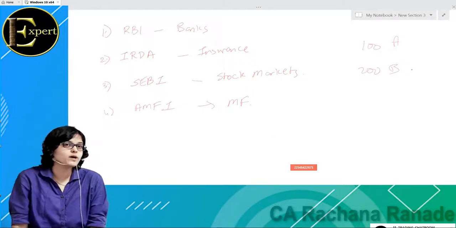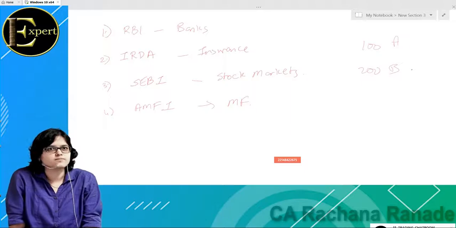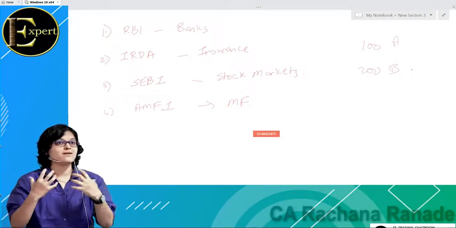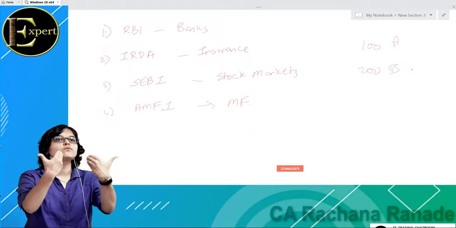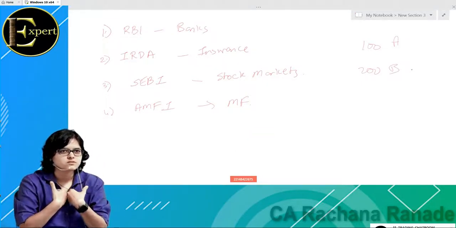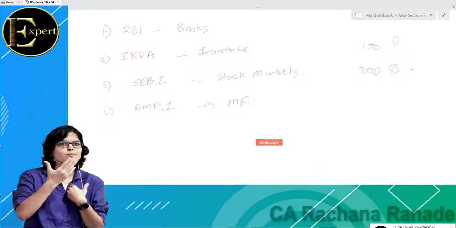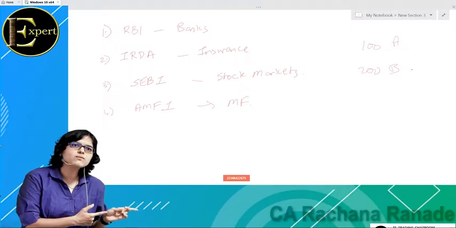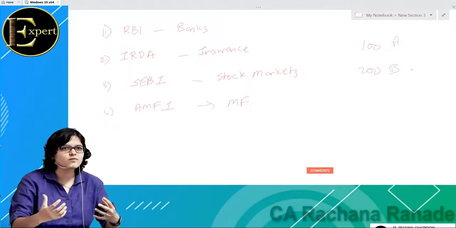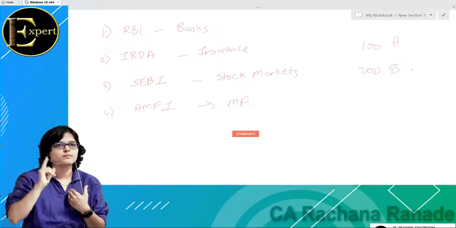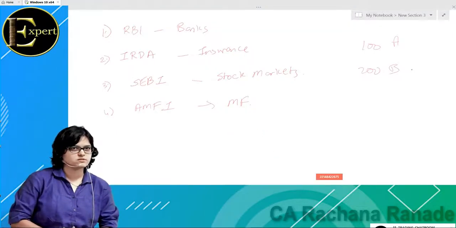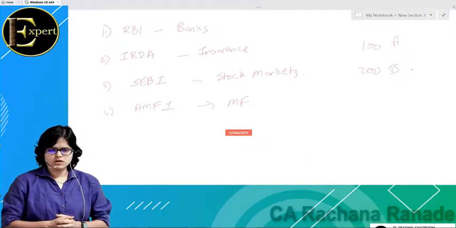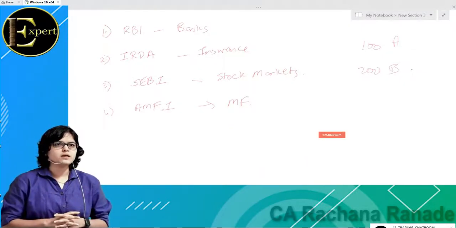Like the policeman, if someone has stolen from me, I'm going to report to the police. Similarly, if someone is doing some wrong thing with my account, I'm going to report to SEBI. That's from the angle of investors. It could be at a very big level also, like some company is not disclosing the required information. Like in the annual report, assume some company does not give this disclosure or gives a wrong disclosure so that the company's image stays good. They give a wrong disclosure.